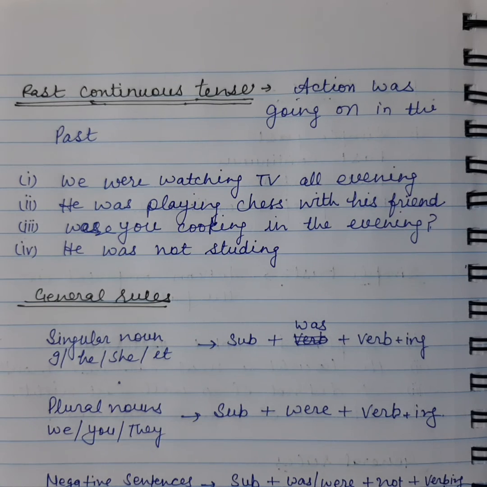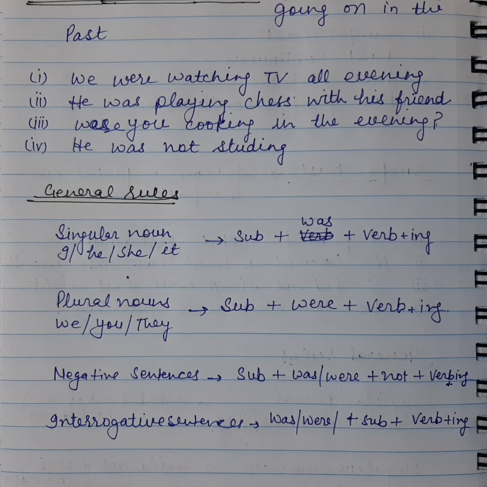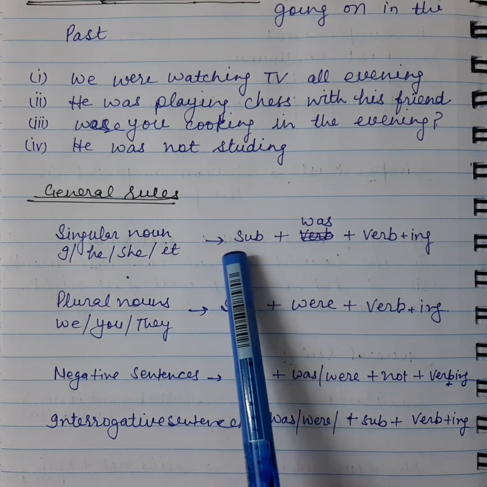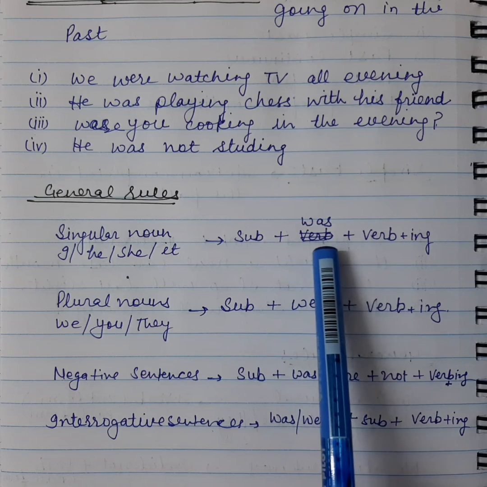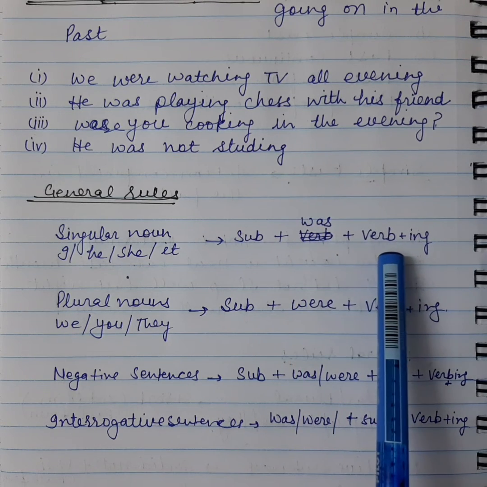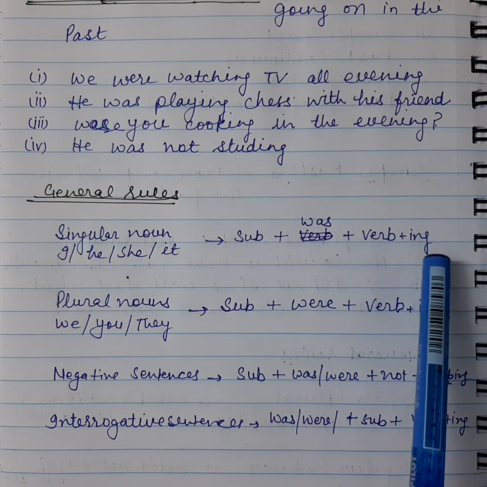Let's understand the general rule for past continuous tenses. With a singular noun, I, he, she, it, we use subject plus was, which is a helping verb, plus the base form of the verb, and then add ing.